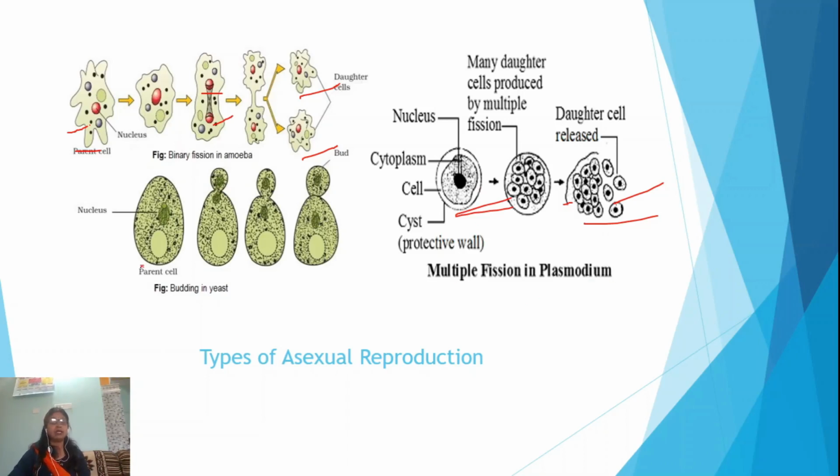This diagram shows budding in yeast, that is external budding, the outgrowth which is coming out on the surface of the body. It will detach from the yeast and finally develop into a new yeast cell.